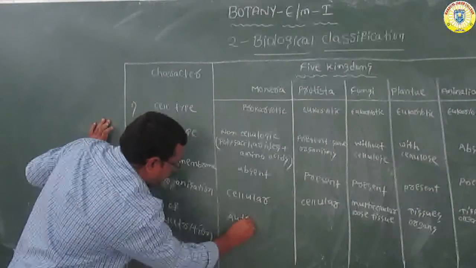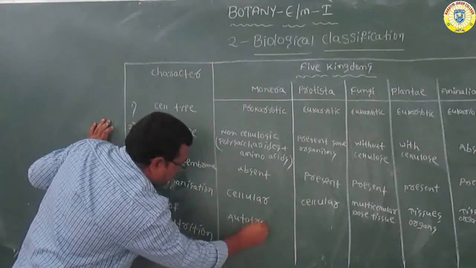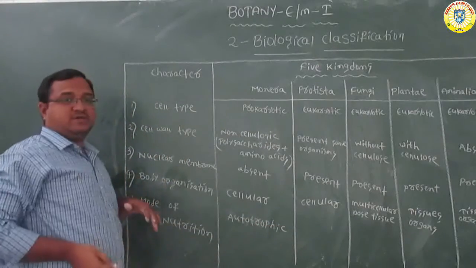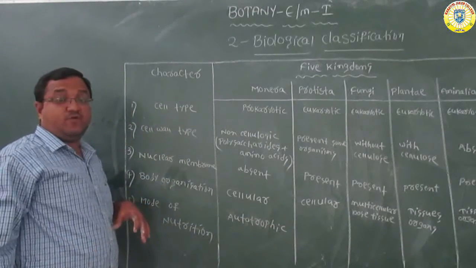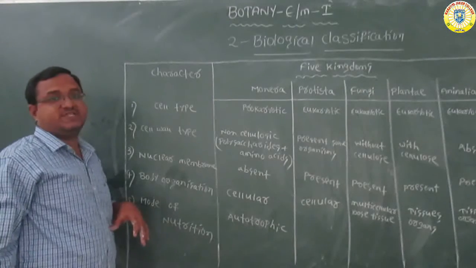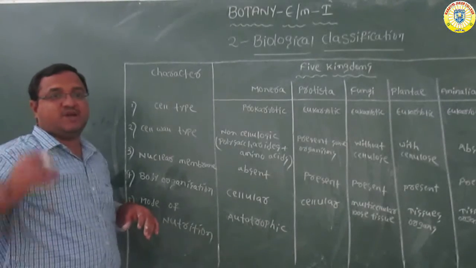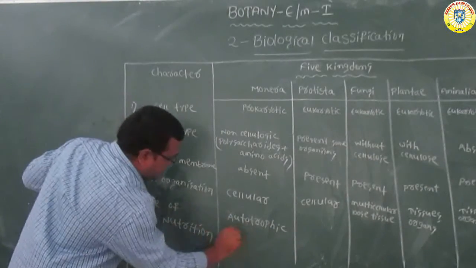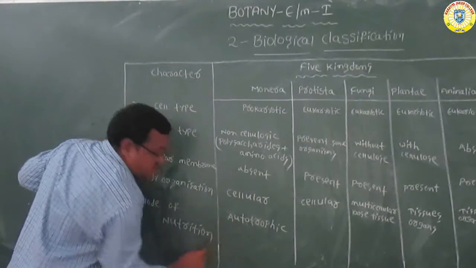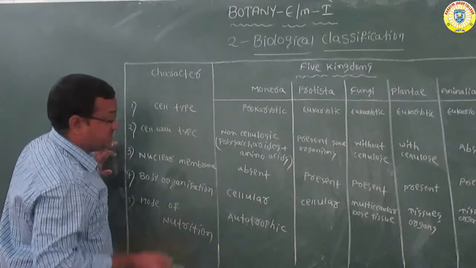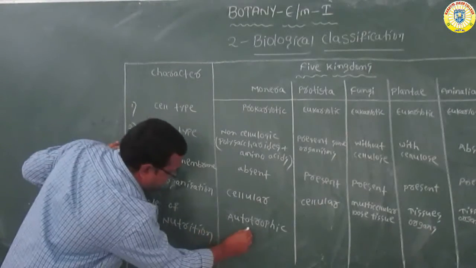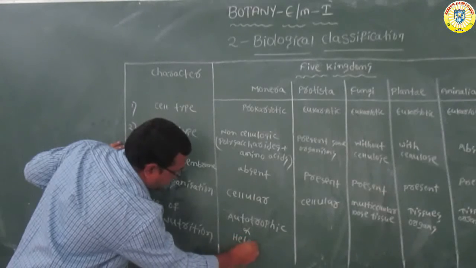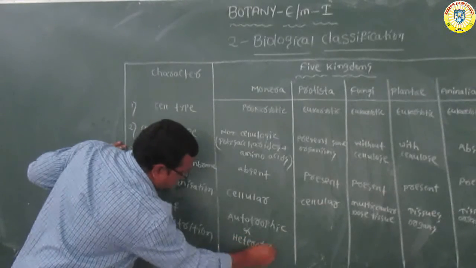Among these autotrophs, some are photosynthetic and some are chemosynthetic. Chemosynthetic means by using chemicals they can prepare food. And some are heterotrophic also.